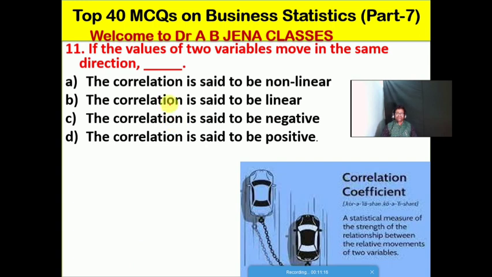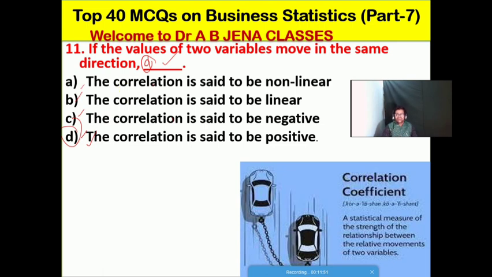So next one हम देखेंगे: if the values of two variables move in the same direction, then what would be the correlation? A, its correlation is said to be non-linear. B, its correlation is said to be linear. C, its correlation is said to be negative. D, its correlation is said to be positive. Friends, so D is the right option for this MCQ. If the values of two variables move in the same direction, then the correlation is said to be positive. So D is the right option for this MCQ.